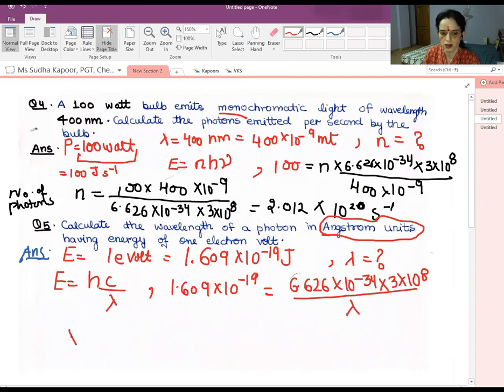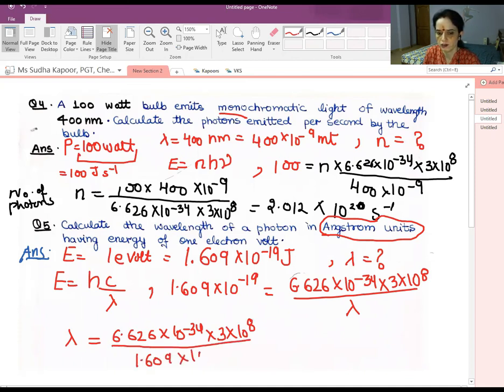So now lambda is equal to 6.626 into 10 to the power minus 34 into 3 into 10 to the power 8 upon 1.609 into 10 to the power minus 19. So now students, after calculation we will get the answer as 12.40 into 10 to the power minus 7 meter.